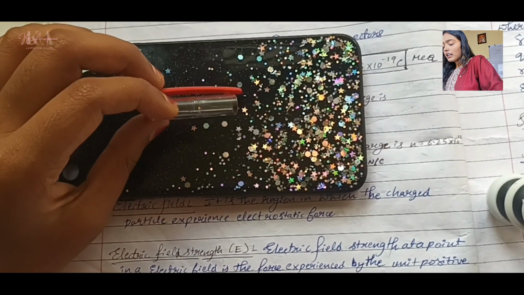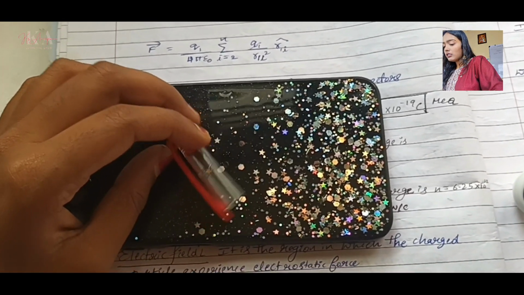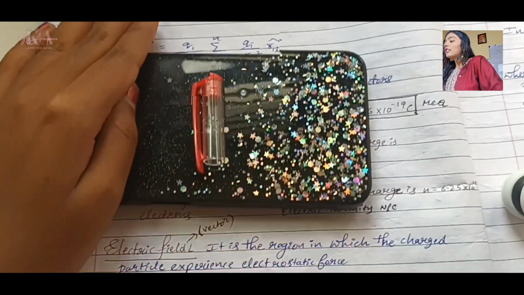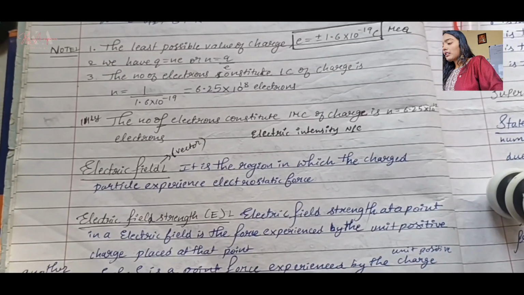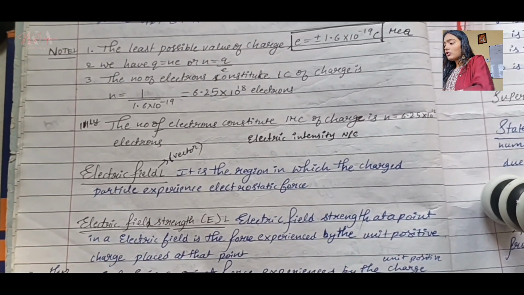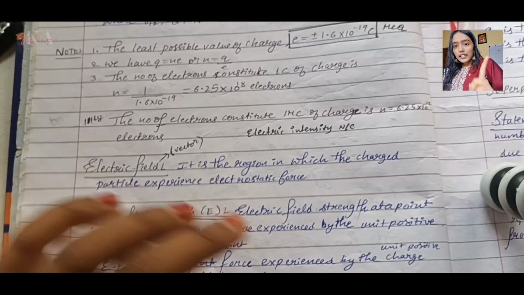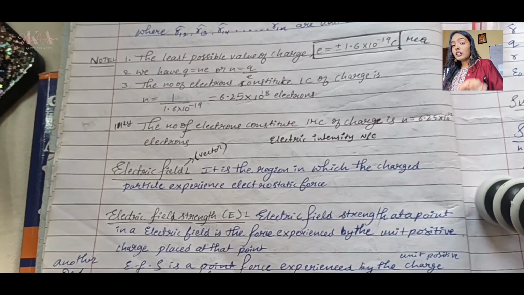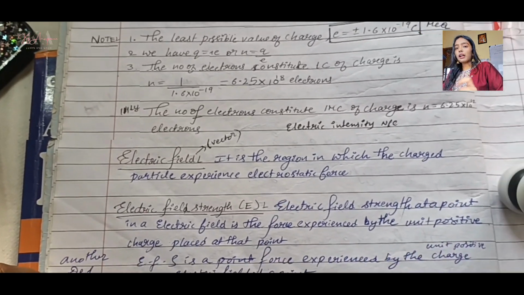What is electrostatic force? Basically it's the force experienced by a body without any displacement, right? I already told you, if there is no displacement, basically it's electrostatic force. So when a body is placed in a region where there is some charge, it experiences some force. That force is basically the electric field. And listen to me, electric charge is a scalar quantity, this electric field is a vector quantity. Don't get confused in that. Your teachers have also told you, but now I just remind you.